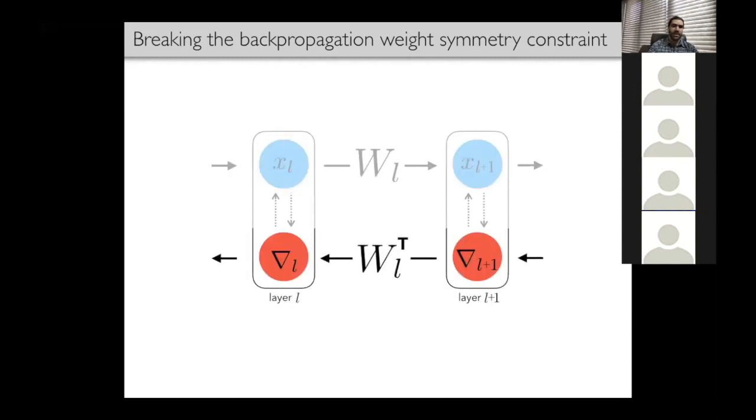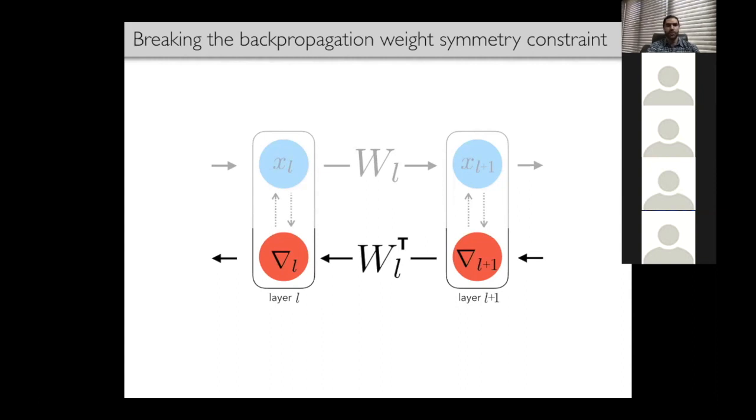The bottom section of the diagram shows the backward path transmitting the exact gradients through the network. A particular gradient, for example, say gradient L+1 in a red circle, will be used to update W_L and will then be sent backwards upstream through the network with a particular set of synaptic connections imposed by W_L transpose. So this is the backpropagation framework, and here we can see the weight symmetry problem.